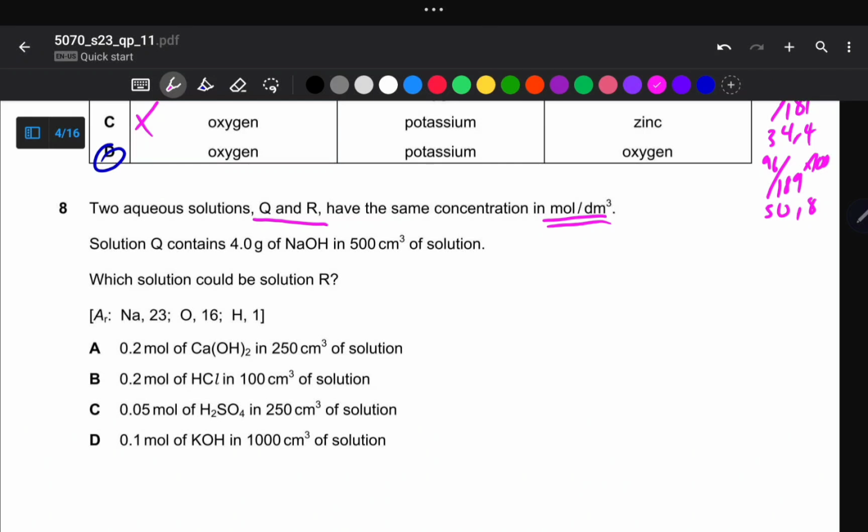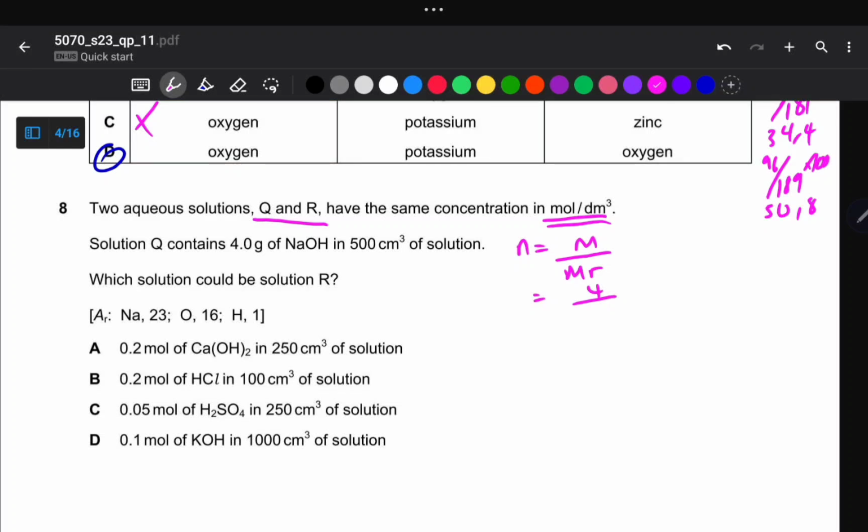So we've got mass and we've got volume. So N is equal to mass over mR. This is the key equation in chemistry. You need to know this equation by heart. So N is equal to mass 4 grams over mR of sodium hydroxide.